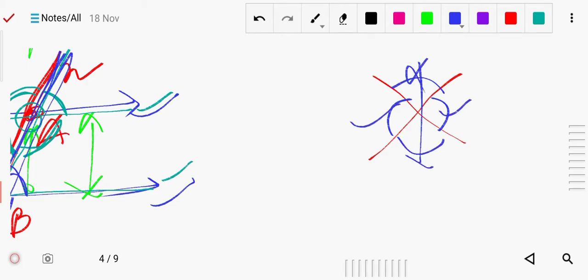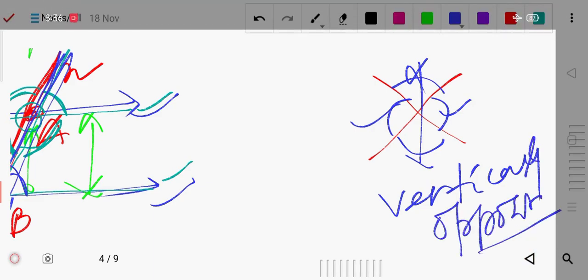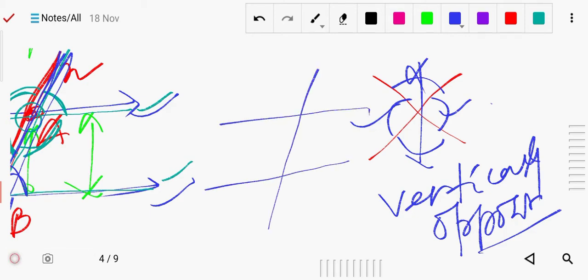That type of angle is called a vertical opposite angle. But this is by two parallel lines, and now we are talking about this angle and this angle. These are called alternate angles.